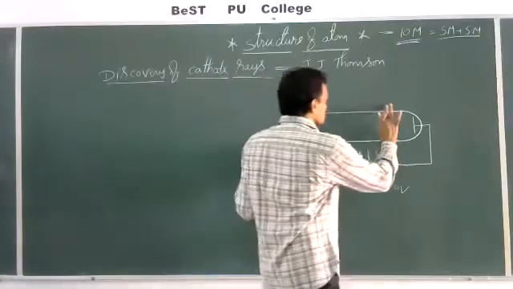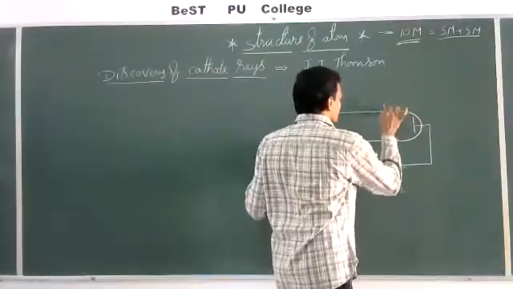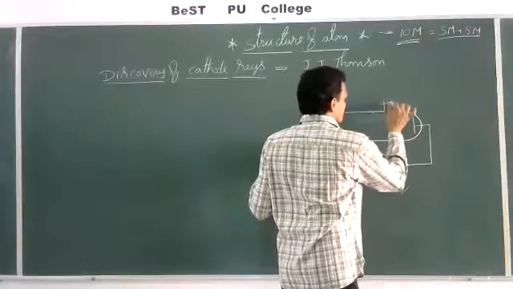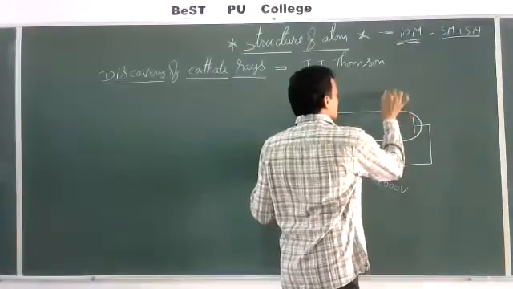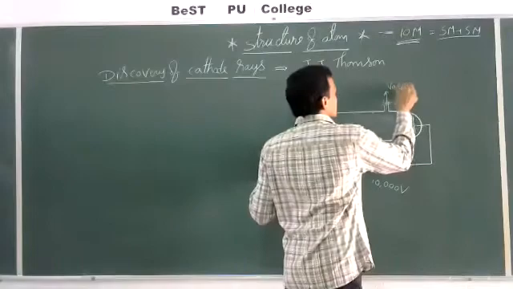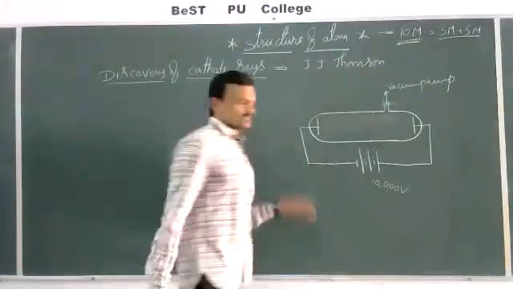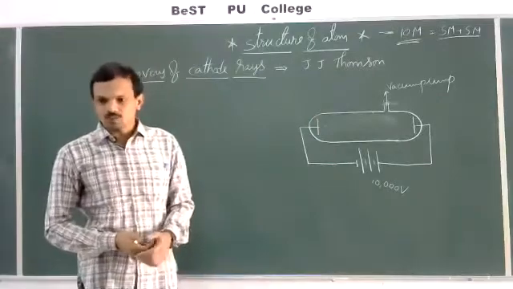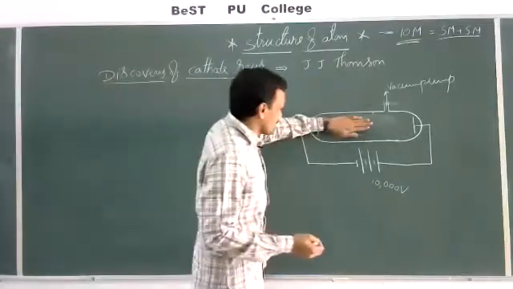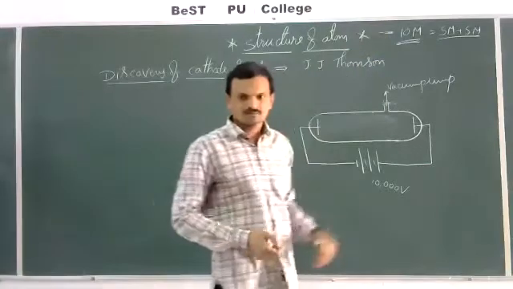Afterwards, this discharge tube is connected to a vacuum pump, and the air which is present inside is removed slowly.